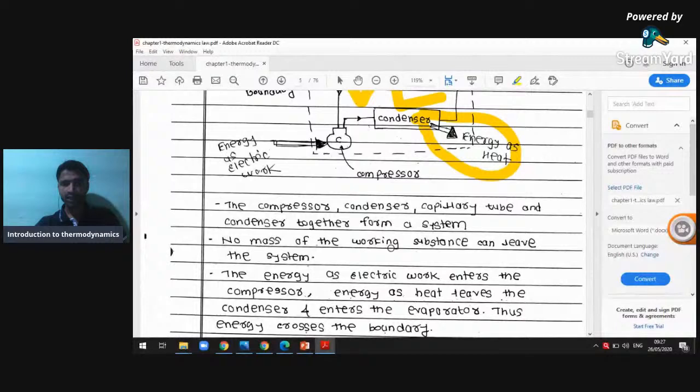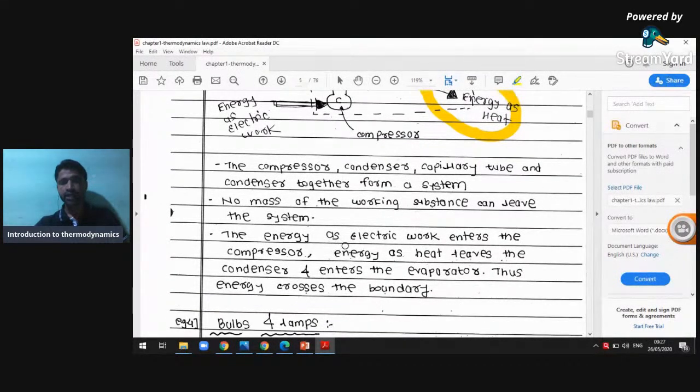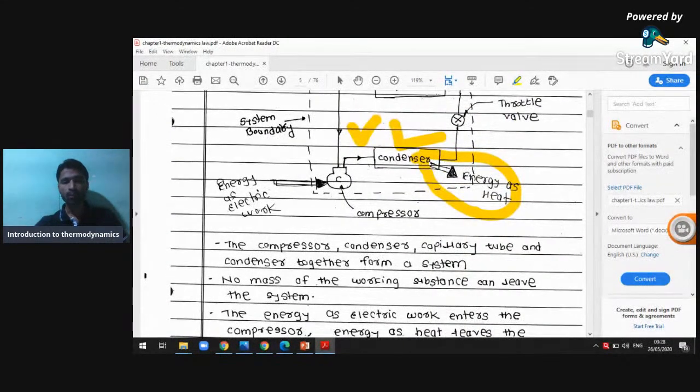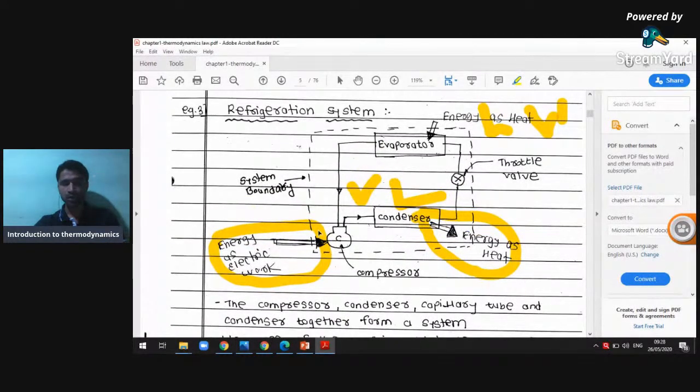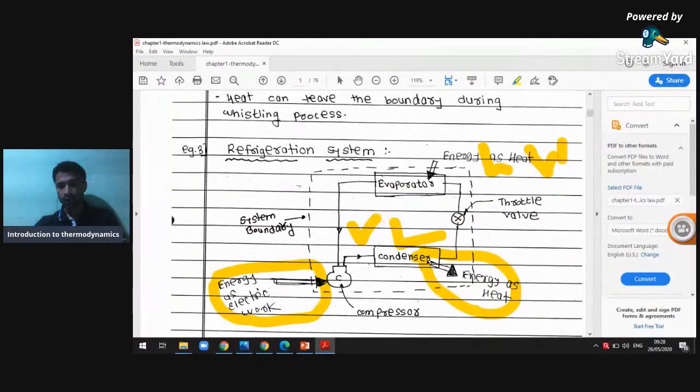We see here that no mass of the working substance can leave the system. Energy in the form of electric work enters to run the compressor, since the refrigerator does not start automatically; it consumes some electricity. That electric work is converted into energy: heat is rejected by the condenser, and heat is absorbed by the evaporator. So the interaction of energy takes place here, in the form of heat, and it crosses the boundary of the system.